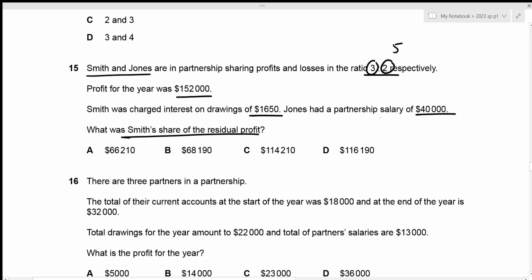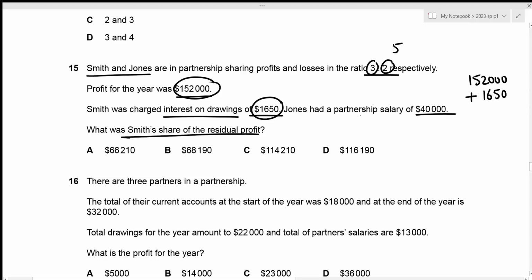Okay, so the first step would be to figure out our residual profit from profit for the year. We start with 152,000. This is basically the appropriation account. Then we know that Smith was charged interest on drawings of 1,650, and interest on drawings is something that the partnership receives, which means that it should be added to the profit for the year. So that's plus 1,650.